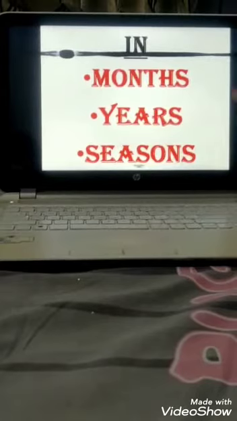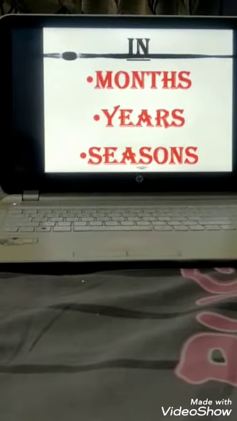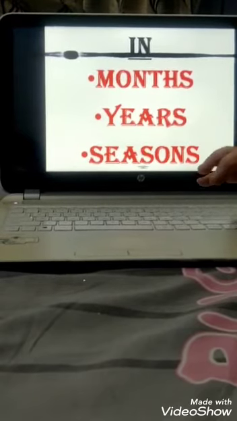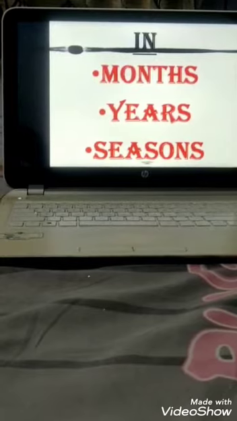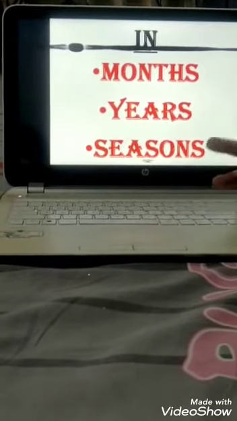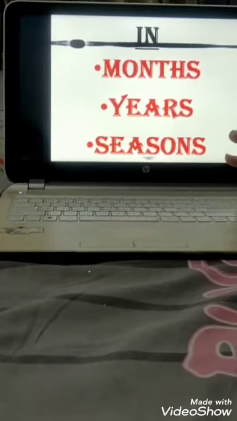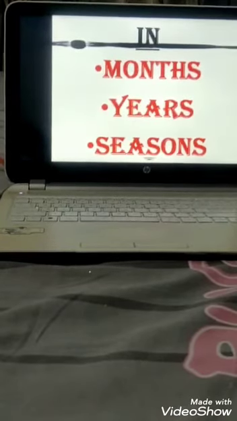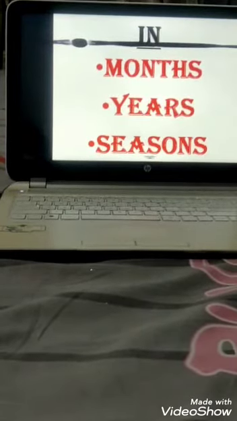Now let's have a look at month's example. I go to my grandmother's house in December. Now I am specifying the month कि किस महीने में, किस month में मैं अपनी दादी के घर जाता हूँ. Now I am particularly telling about the month, so I will be using in preposition with it. Now years. Like I was born in 1986.